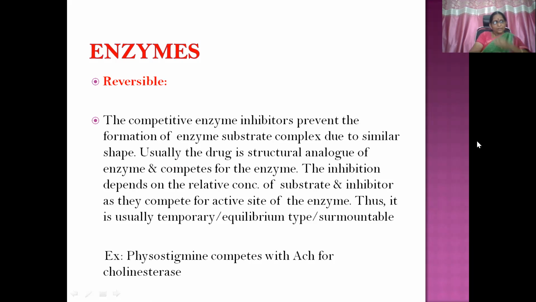Then reversible enzyme inhibition. This is reversible and irreversible. So reversible means competitive enzyme inhibitors prevent the formation of enzyme substrate complex due to similar shape. So competition, but it is reversible. Usually the drug is structural analog of enzyme substrate and competes for the enzyme. The inhibition depends on the relative concentration of substrate and inhibitor as they compete for active site of the enzyme. So how much quantity of the molecule is released, that is going to compete with the other molecule. So because of which it is temporary or equilibrium type or surmountable.